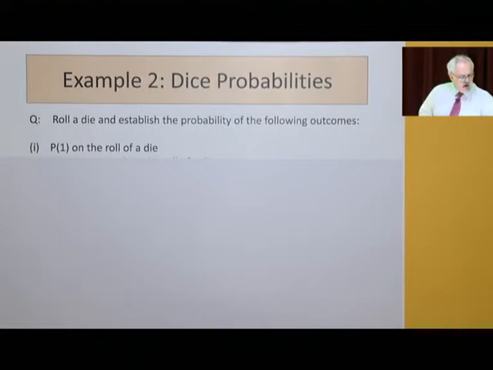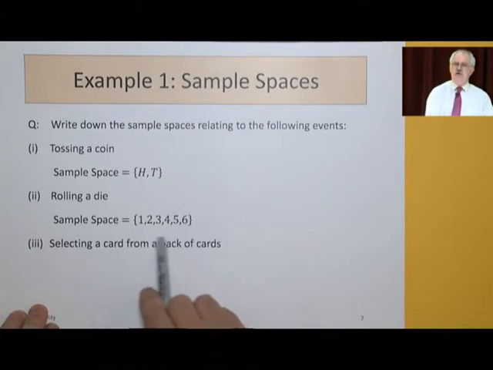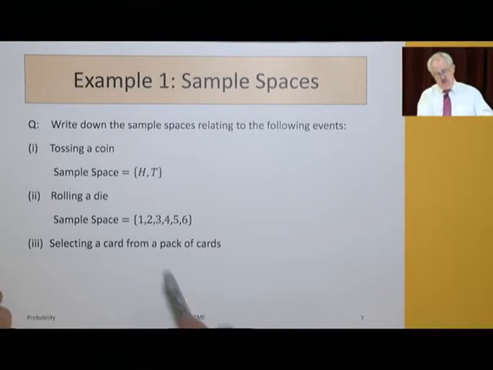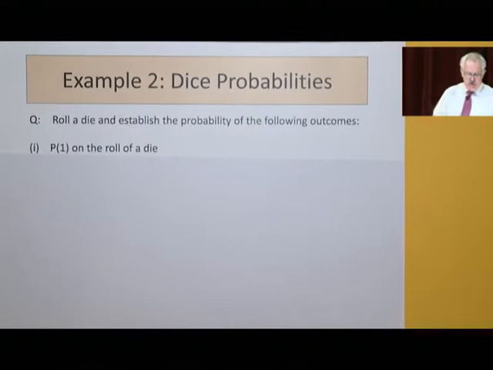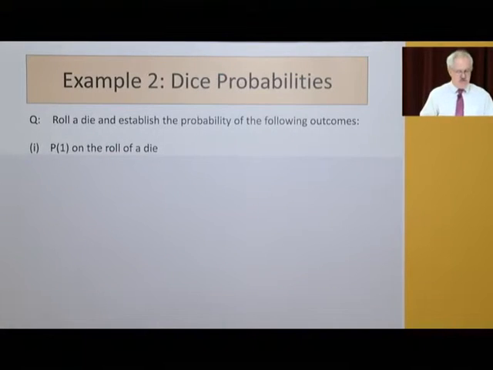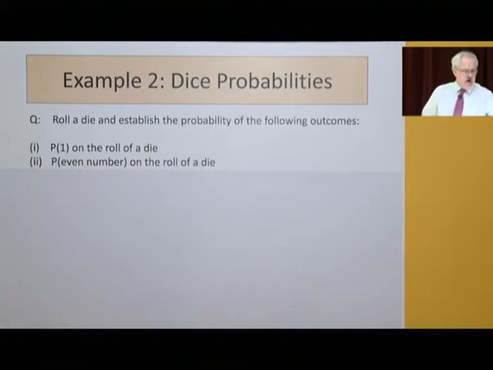Well, you can look at that and you can say, well, there are actually 6 different options here. 1, 2, 3, 4, 5, and 6. And if it's fair, they're all equally likely. So the probability of 1 on the roll of a die, you would say, is 1 over 6. What's the probability of an even number on the roll of a die?